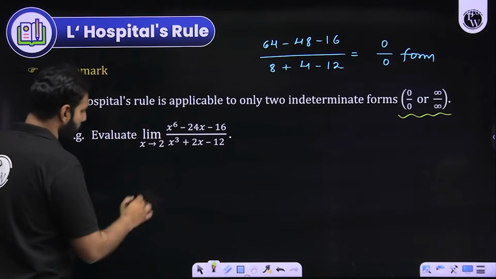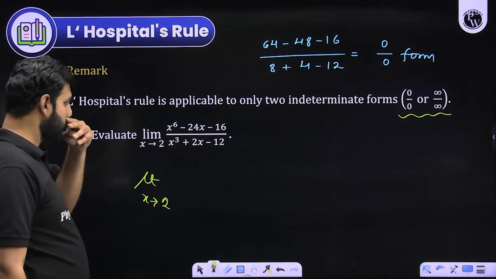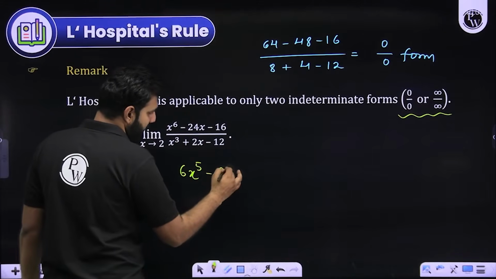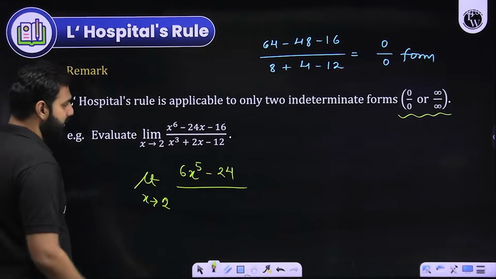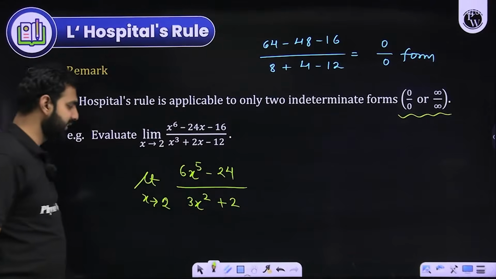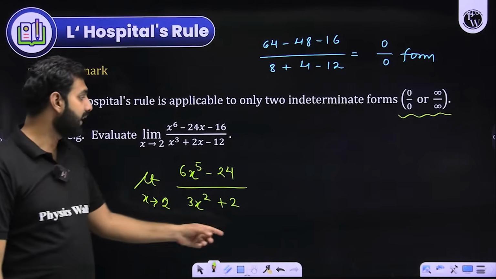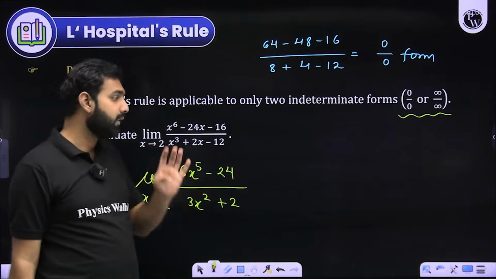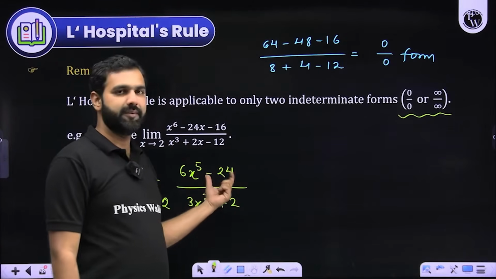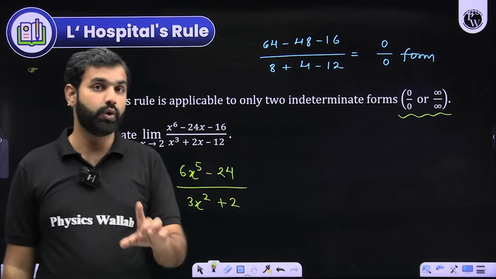So if I apply L'Hopital, first of all, apply the same limit here as well. When you differentiate the numerator, what do you get? x to the power 6 becomes 6x to the power 5, minus 24x becomes minus 24. The denominator becomes 3x squared, and there you have plus 2. Now L'Hopital said to try this again, and if you get some answer, that will be your answer. If you again get a 0 by 0 or infinity by infinity form, then again apply L'Hopital: differentiate the numerator separately and the denominator separately. But you should have a 0 by 0 or infinity by infinity form in order to apply the L'Hopital rule.